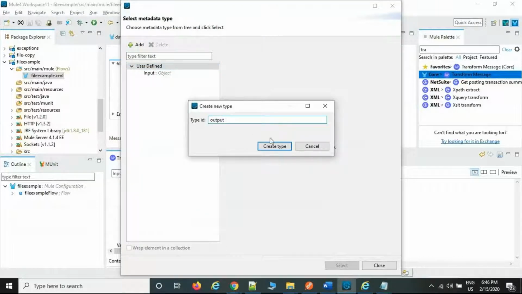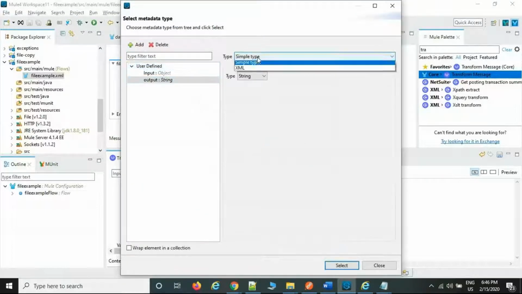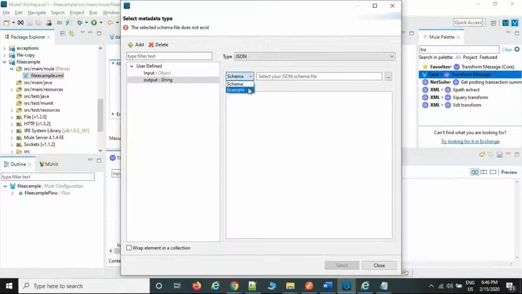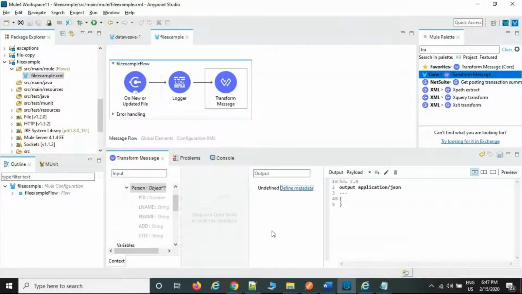Then if you want, you can import the JSON example from here, and then the JSON structure is also going to be populated. Currently, I do not have any JSON file, but I know the format. I'm going to convert it now. Now I'm going to modify it as JSON.